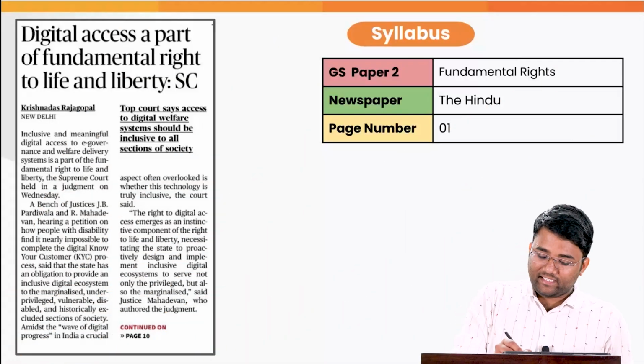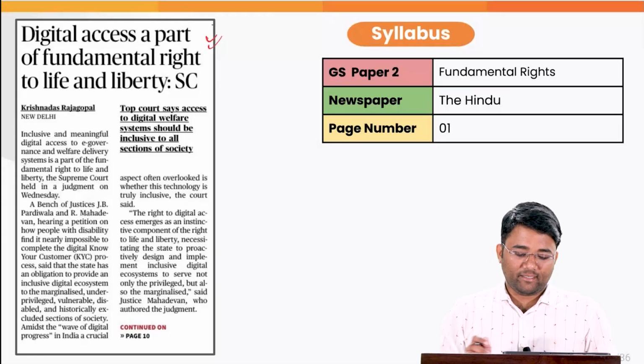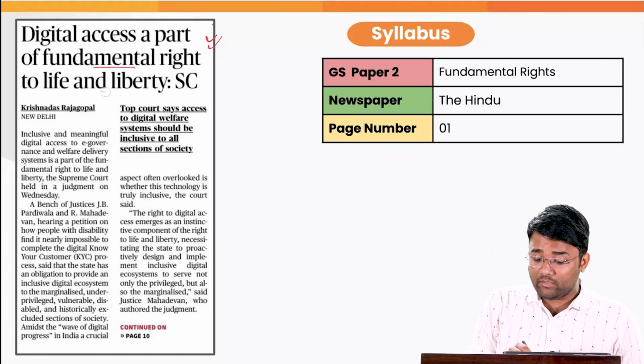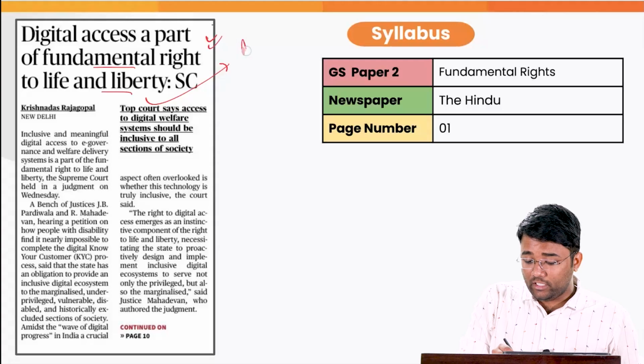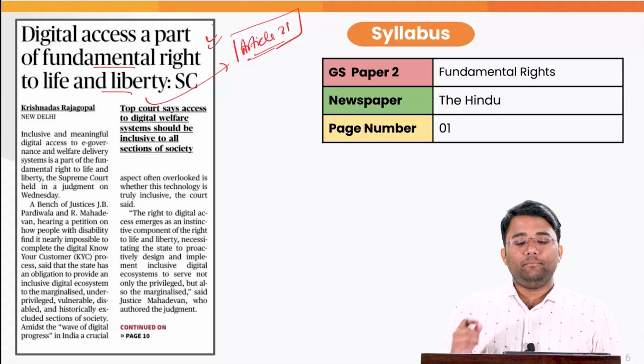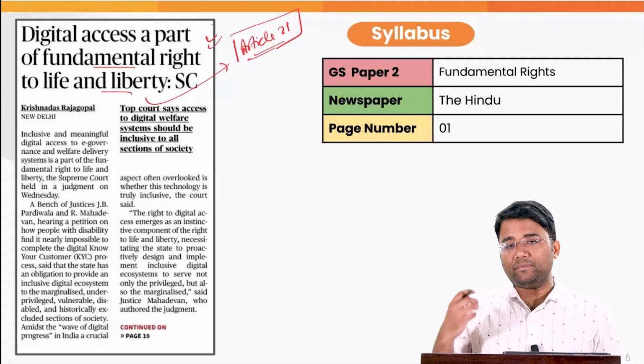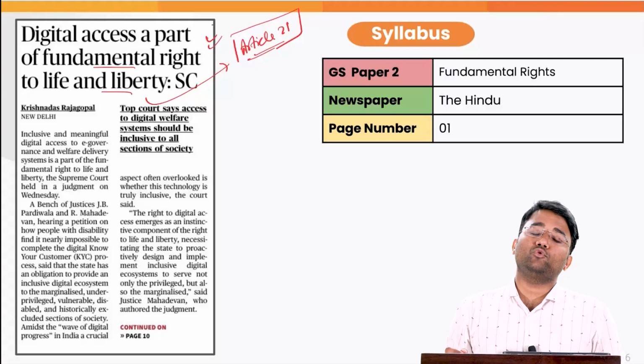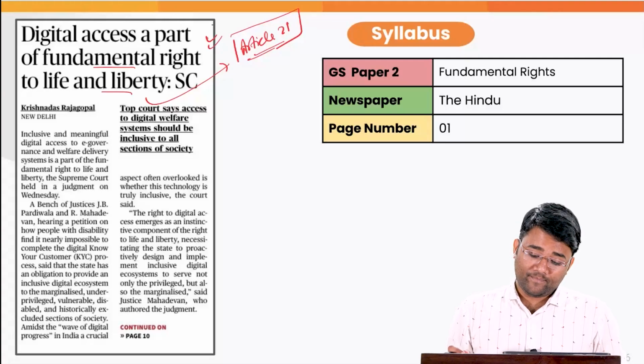Our next topic is that the Supreme Court said that digital access is a part of the fundamental right to life and liberty, which is provided under Article 21 of the Constitution under Part 3 of the Constitution. Article 21 says that no person shall be deprived of his life or personal liberty except according to the procedure established by law.